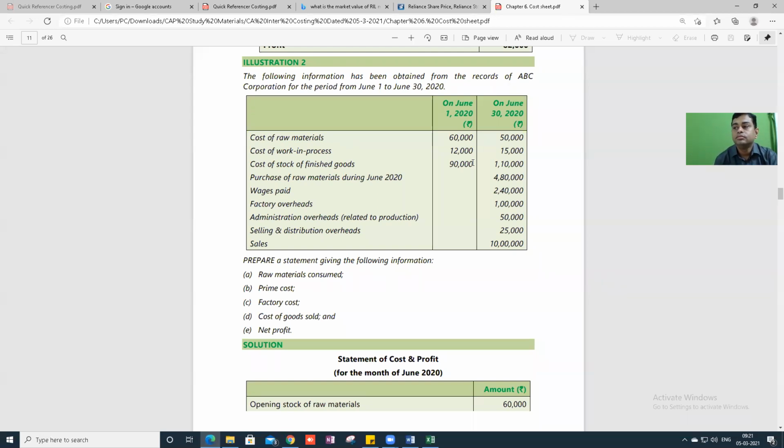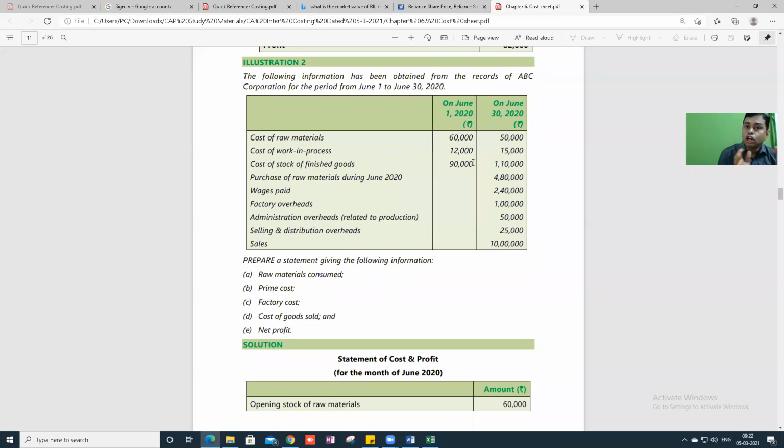Continue. Wages paid 2,40,000. Wait. Can you calculate prime cost? Fast. Give me prime cost. It's 7,30,000. Correct. Next. Factory overheads 1 lakh. Wait. Can you calculate factory cost? Works cost. 8,30,000. Correct.